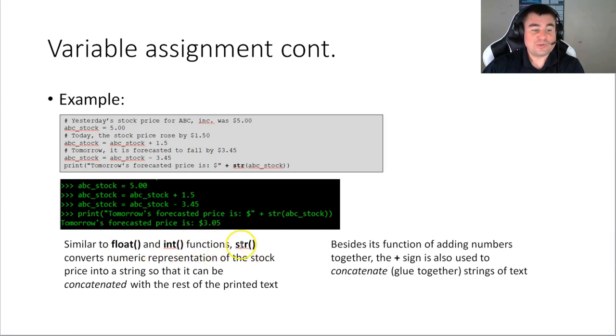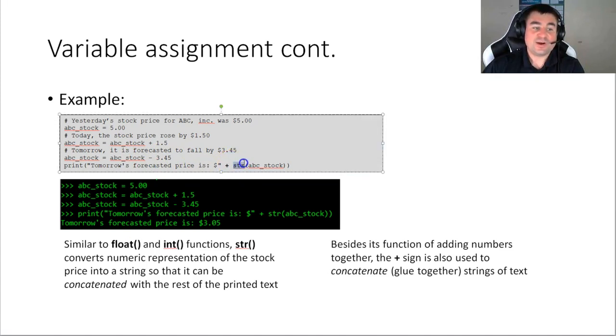This string cast right here, what you do is you take whatever numeric value you are passing, and you take the string representation from it so that you can concatenate, like it says here. You can glue together different parts of text and then print them all together. Now this plus sign, as it says here, not only serves as a symbol for addition, but also a symbol for string concatenation. And Python is smart enough that it knows if you are dealing with numbers, it will treat the plus sign as addition. And if you're dealing with strings here, it will treat it as concatenation.